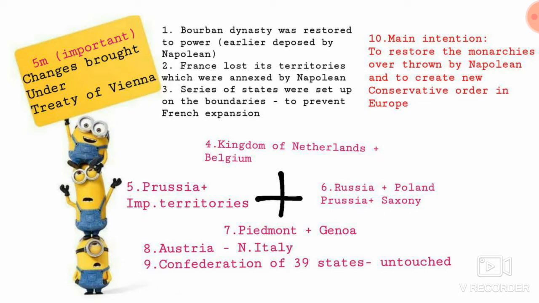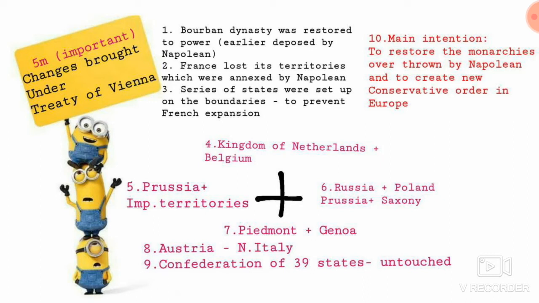So what all did they do? What were the changes brought under the Treaty of Vienna? Actually, this is a repeated 5-mark question. Point number 1, they restored power to the Bourbon dynasty, which was defeated by Napoleon. Second, Napoleon annexed a lot of places and included them in France, and now the conservatives restored that power by removing those places. Clear? So now France was given complete power, and France means this is a country. There should not be any addition like that. So first the Bourbon dynasty was restored to power, and now the conservatives removed the territories which were added to France.